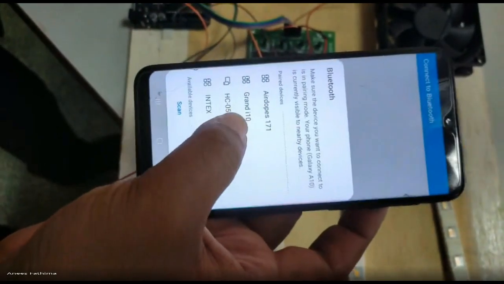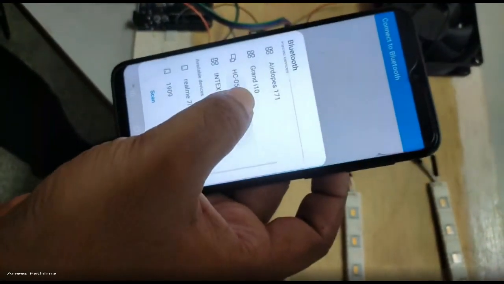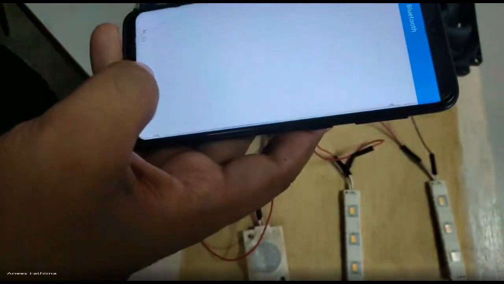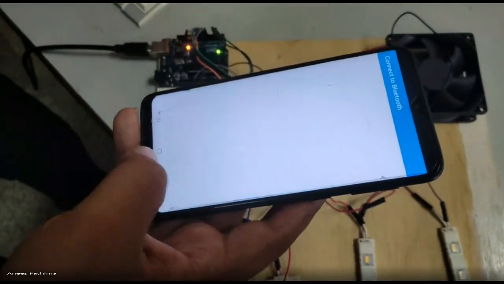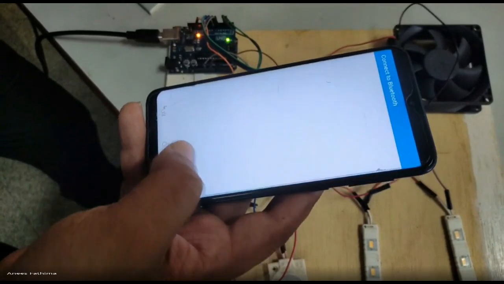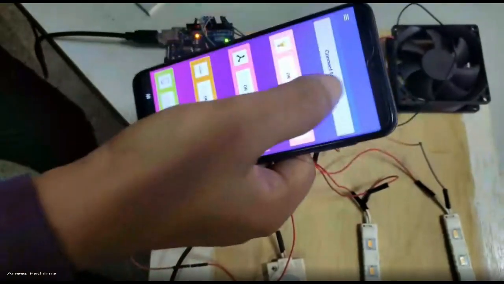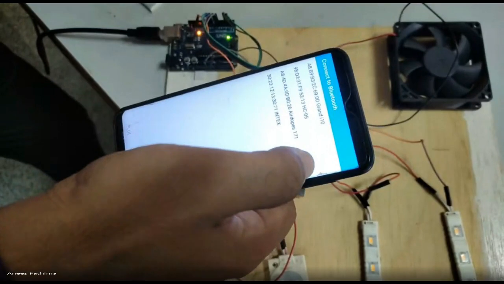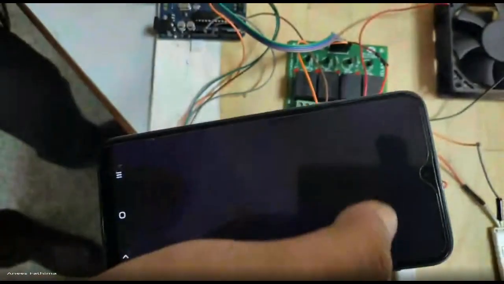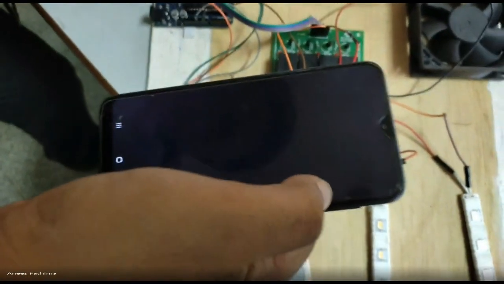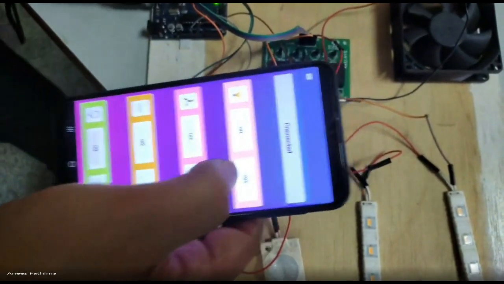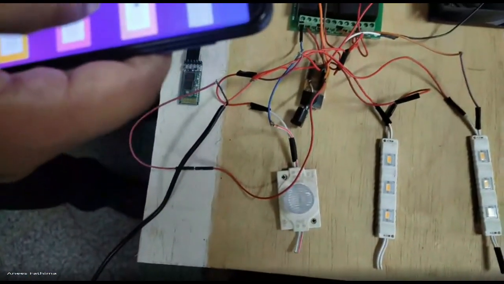HC05 like that, or else. So these are connected. Or this one, HC05, is connected now. Now we need to connect that Bluetooth or else device that should be connected. It will show that if it is connected, it's connected like that. So HC05 like this. See, 98D331F953 HC. This kind of a device is going to be connected like that. It will show. So after that, we need to what? We need to turn on and turn off the devices if we consider.